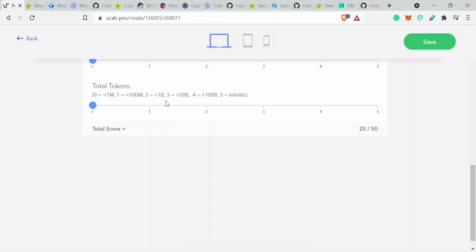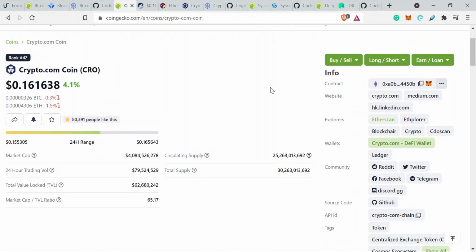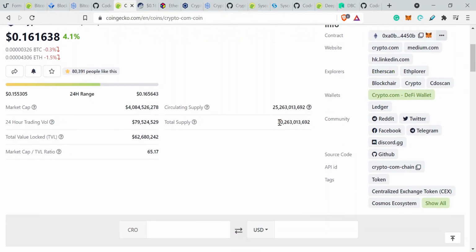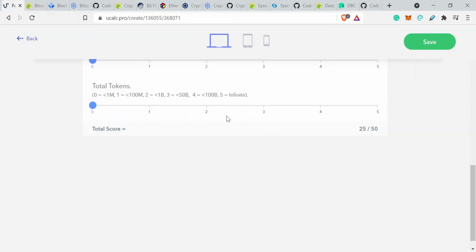And then the total tokens, there's 30 billion. If we look at this, we can actually see the total supply is around 30 billion. Circulating supply, use the total supply, because obviously you're valuing an opportunity and you want to make sure it's risk averse. So we're going to go for 30 billion there, which is less than 100 billion, therefore that's a 4. So CRO comes out at 29 out of 50. We had Bitcoin at 40 out of 50, and we have CRO at 29 out of 50.